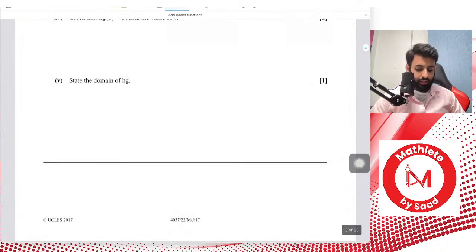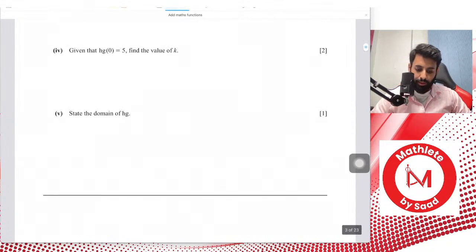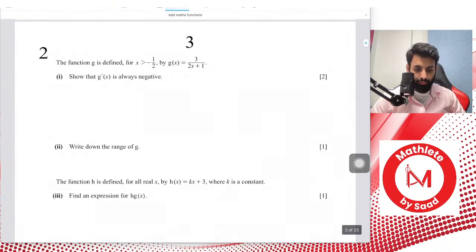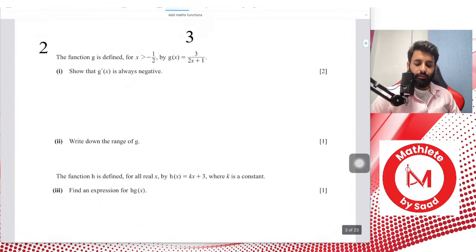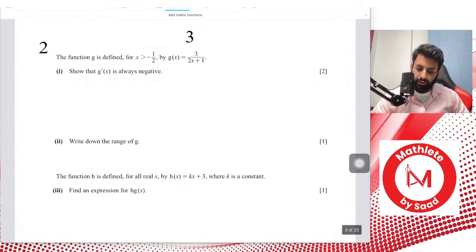And here's another question. This is from May June 2017, paper 2, variant 2. Let's see what it says. It says the function g is defined by g of x for x greater than minus 1 over 2. So that's the domain of the function. And it says show that g prime of x is always negative.